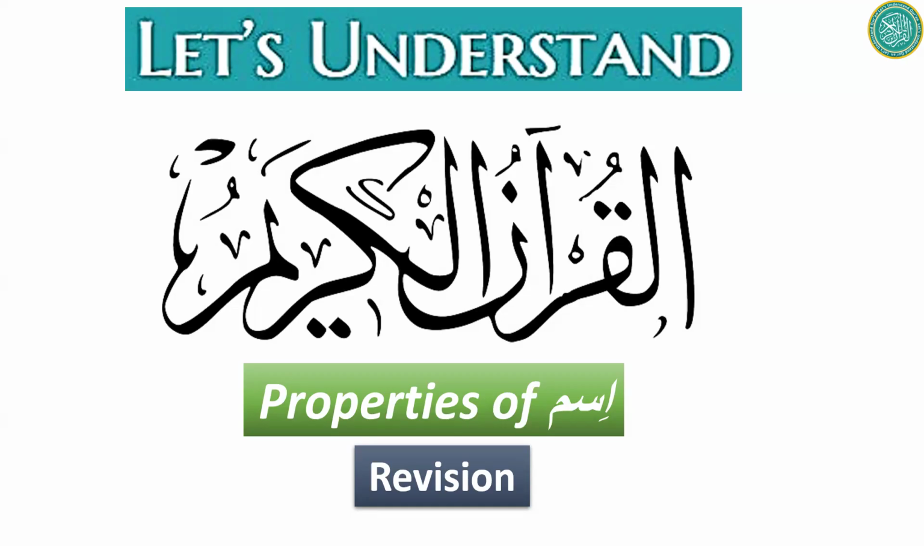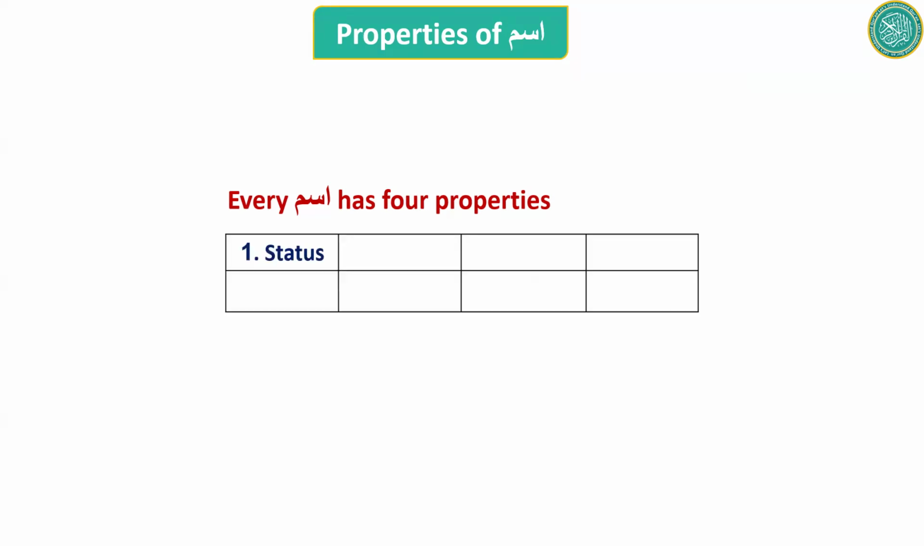So we have finished our study of the properties of ism, and today we will inshallah revise them. Okay, how many properties? We know every ism has four properties, and they are status, gender, number, and type.